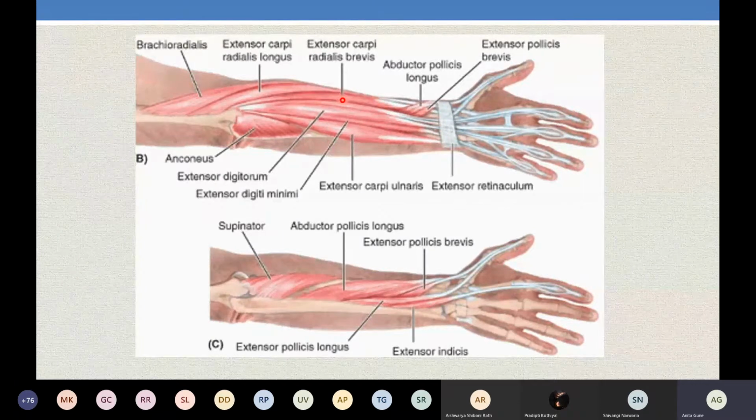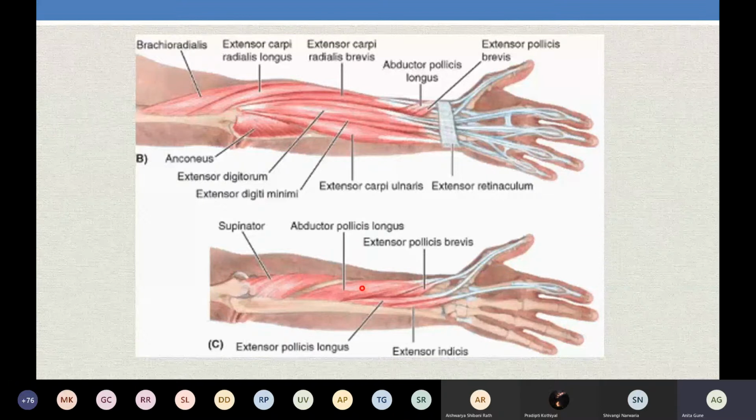So the muscles we have seen are brachioradialis, extensor carpi radialis longus, extensor carpi radialis brevis, extensor digitorum, extensor carpi ulnaris, and anconeus. These are superficial muscles. As we go deeper, we have a deeper muscle which is called supinator.